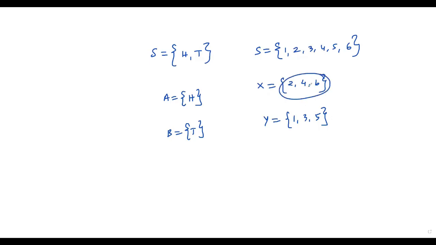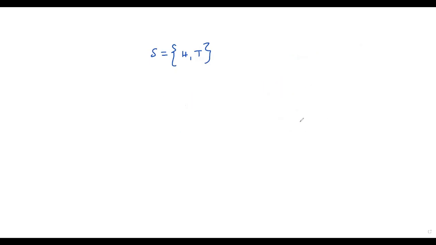So getting an even number and getting an odd number are called mutually exclusive events when a die is rolled, because the occurrence of one event will exclude the occurrence of the other event. Okay, so now let's discuss the exhaustive events.